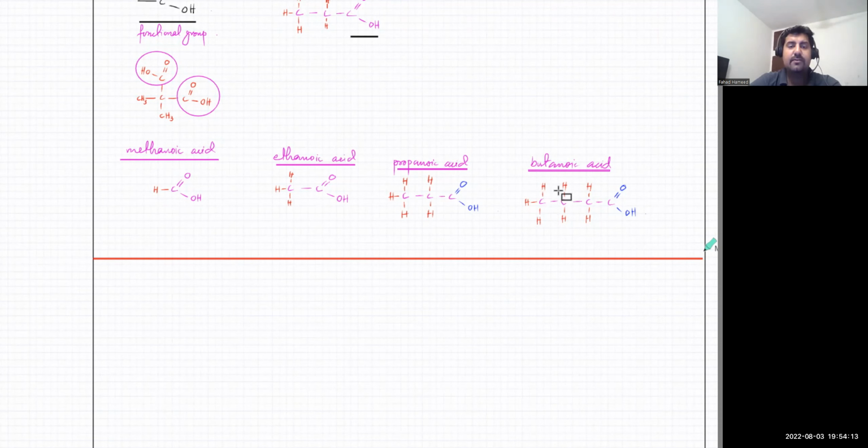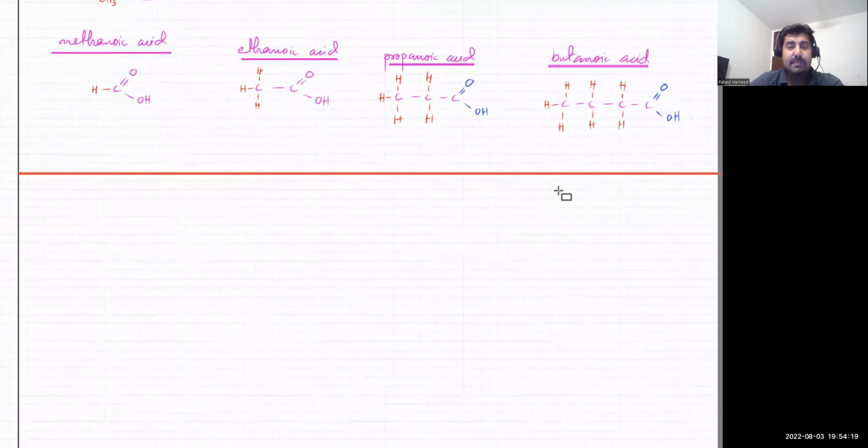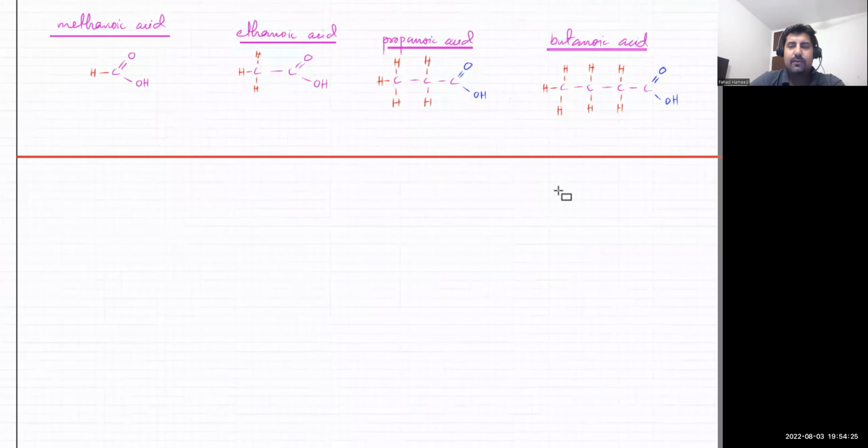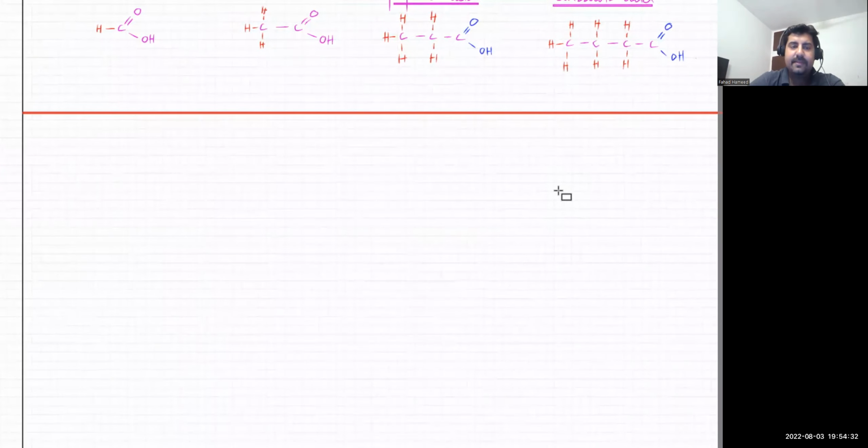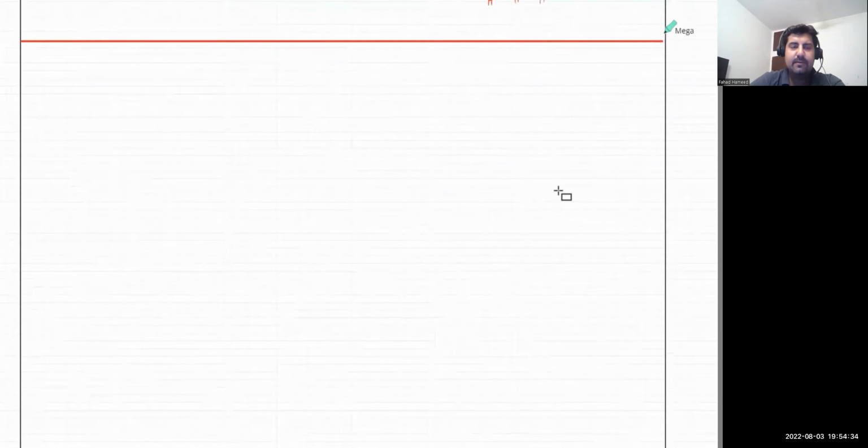If they talk about a reaction of propanoic acid, you should be able to draw what propanoic acid is. So this is the main thing. If you get this, then the rest is very easy. In equations, everything is formulas. The rest is just memorizing stuff. This is the part that is hard. It should be on your fingertips. If they say butene, what does that mean? That part is important.